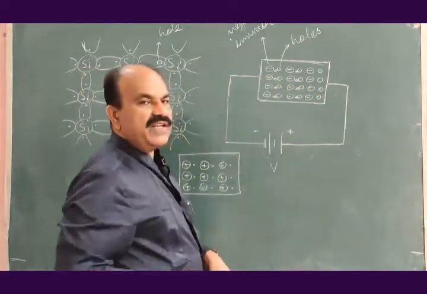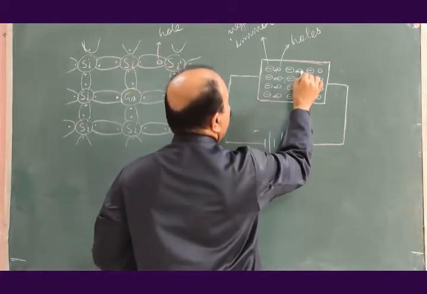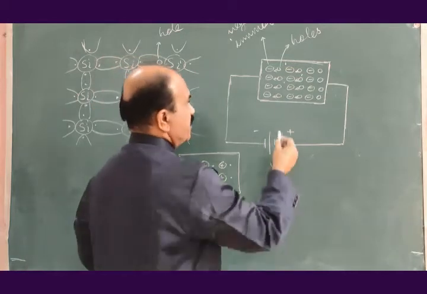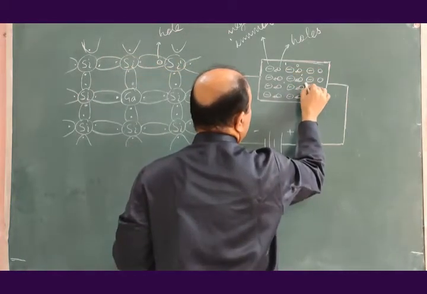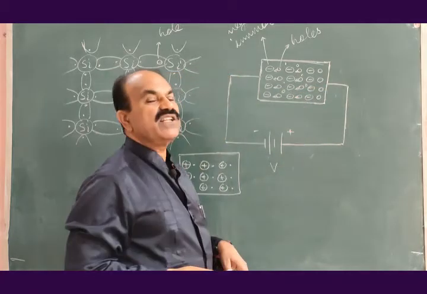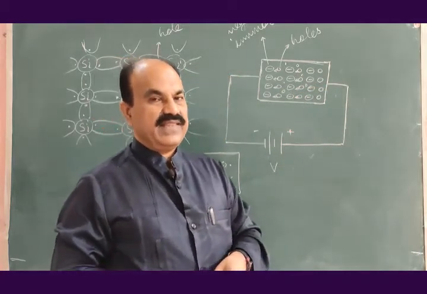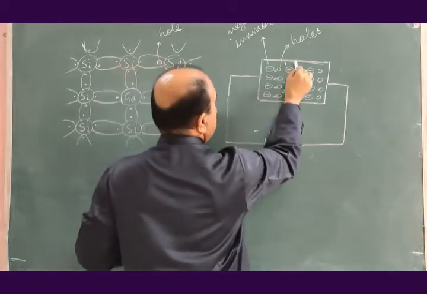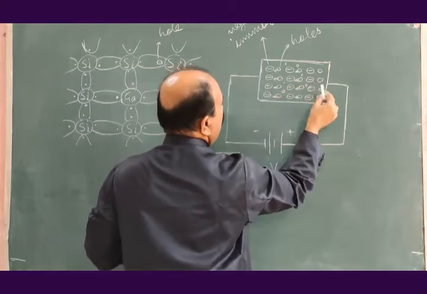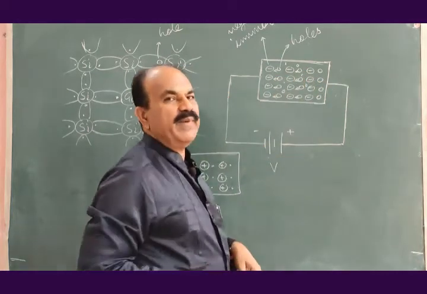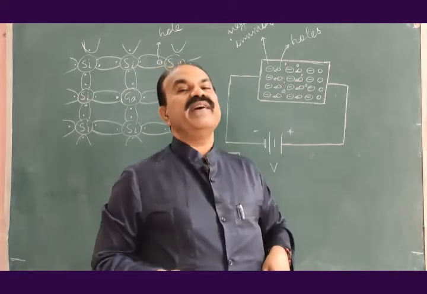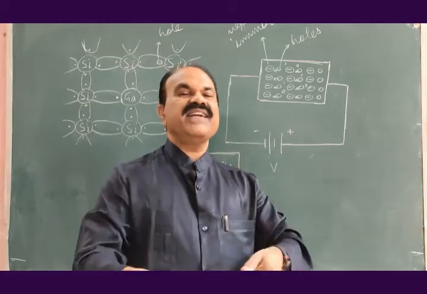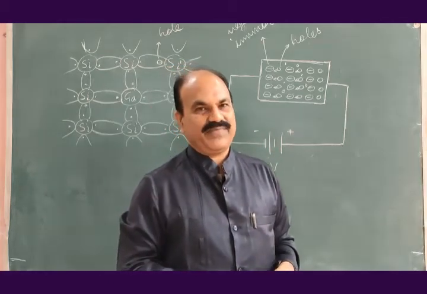I have not shown free electrons here. There will be very few free electrons which are minority charge carriers corresponding to the holes which are thermally generated. There are few thermally generated electron hole pairs. This is one electron hole pair, this is one electron hole pair, this is one electron hole pair. This electron hole pair is not because of the impurity, it is because of the semiconductor crystal structure itself.